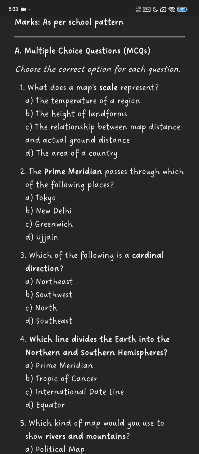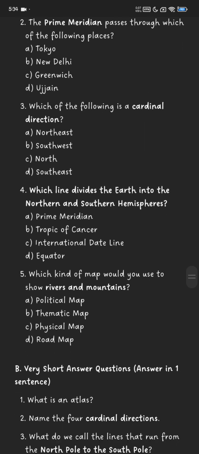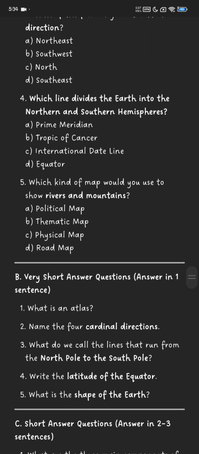Number 3. Which of the following is a cardinal direction? Northeast, southwest, north, southeast. Number 4. Which line divides the earth into northern and southern hemispheres? Prime meridian, Tropic of Cancer, international dateline, equator.